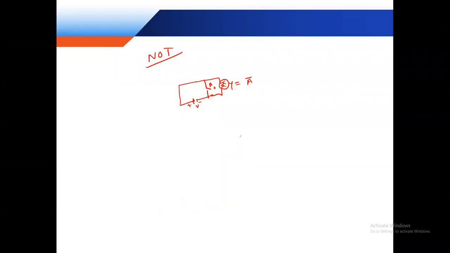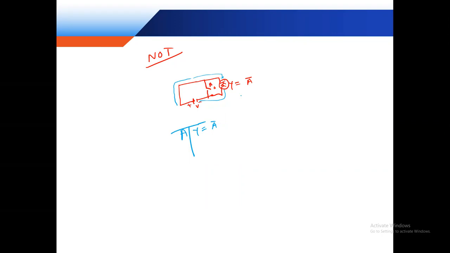Okay, so our current must flow from this point to this point. If no need of switch, suppose your truth table, input A and Y is equal to A bar. This is the NOT gate.